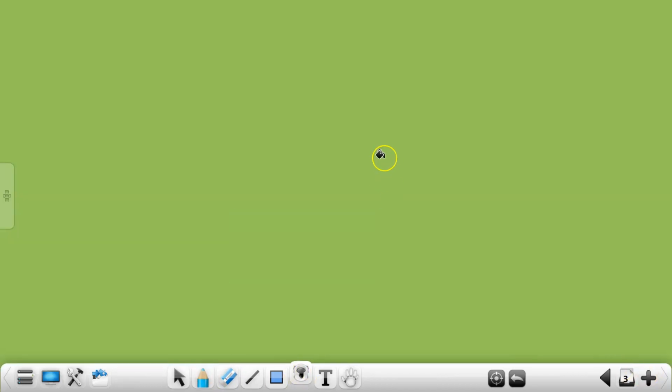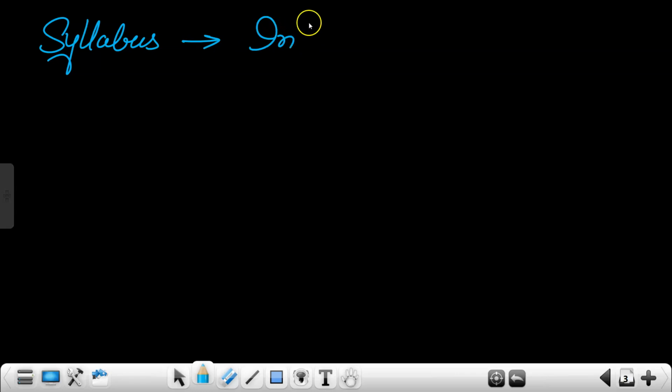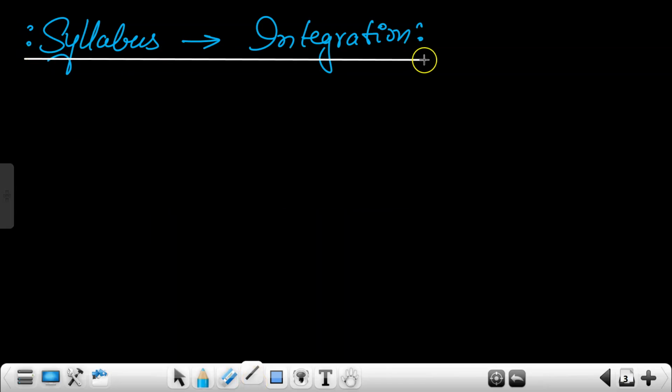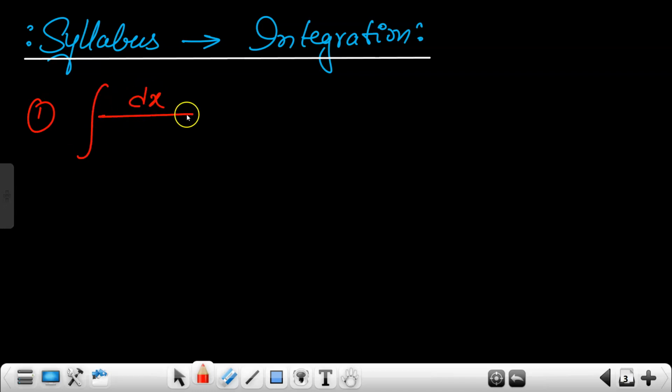In the next part I will discuss the syllabus solely for integration. The things you need to study here are only 9 forms of integration in the CBSE syllabus. The first form is integration of dx divided by x square plus minus a square.